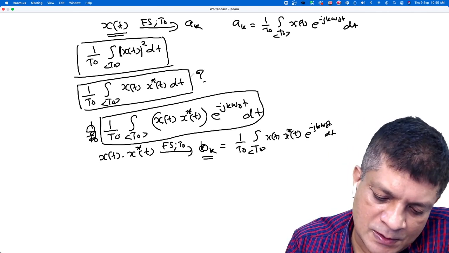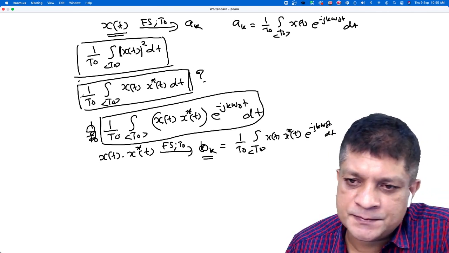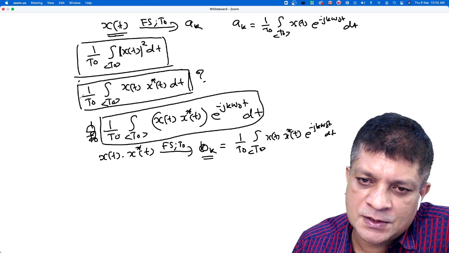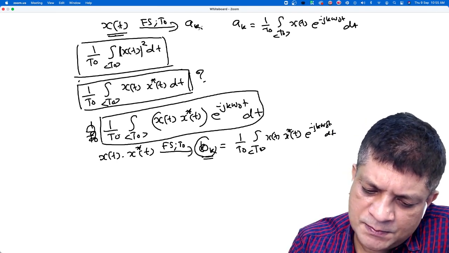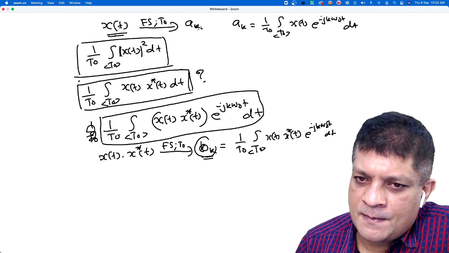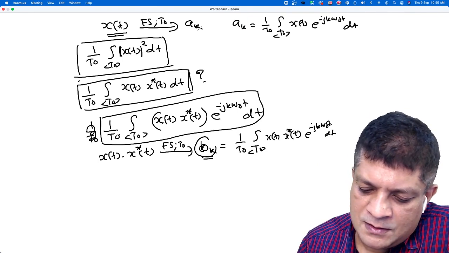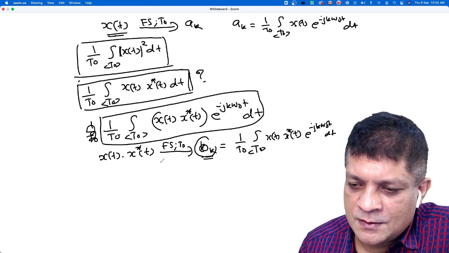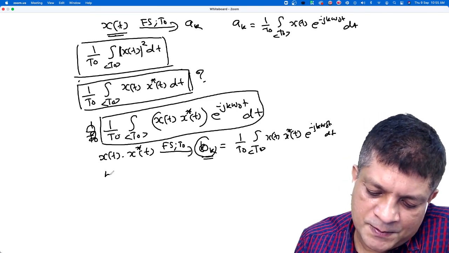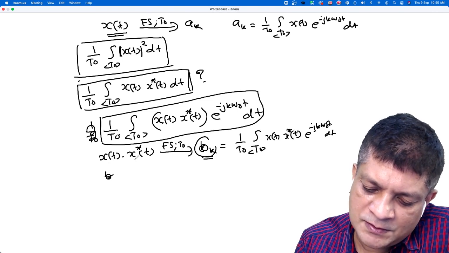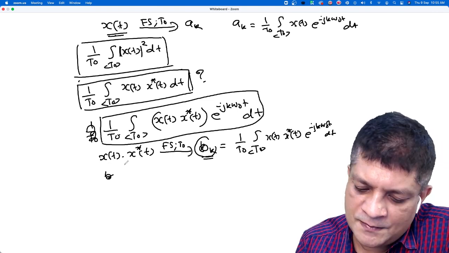Now what is our objective? Our objective is to find this integral. That is the average power of the signal. Now can you tell me what is the relation between this bk and ak? Which property you have to use? It is the multiplication property. The multiplication property says that if x(t) has Fourier series coefficients ak, what is the Fourier series coefficients of x star t?